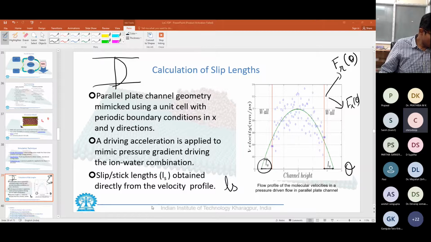So this slip length concept, is it valid for nanoscale phenomena, or is it valid for micro scales or milli? Or I mean, where is the fine line? I'm just asking. Yeah, very good question.